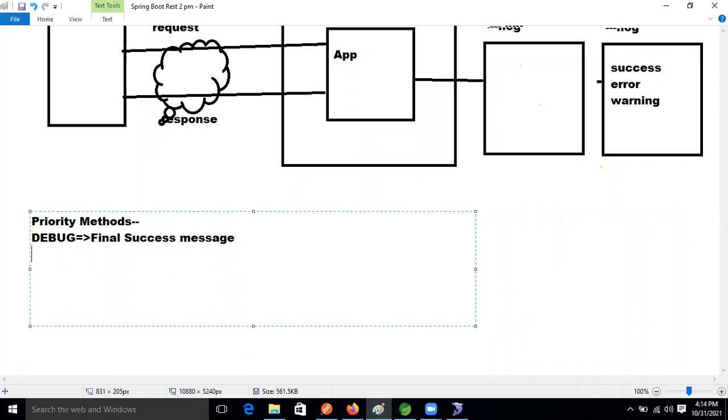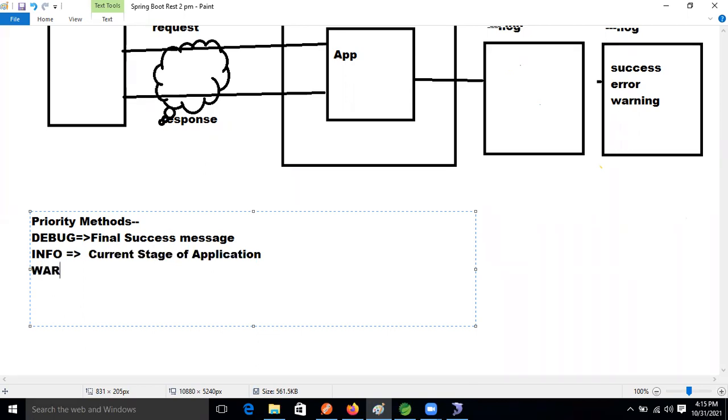The next one is info, guys. We will see all the methods practically. The info method is used to show the current stage of the application, whatever stages our application goes through. We use the info method for that.